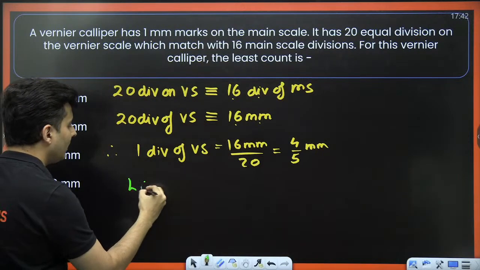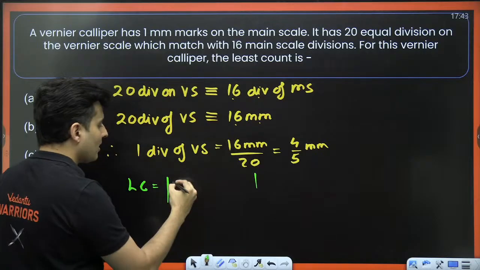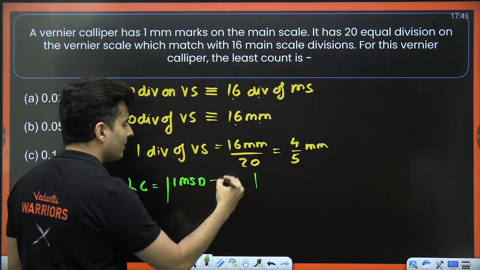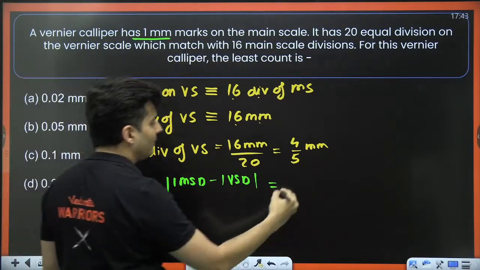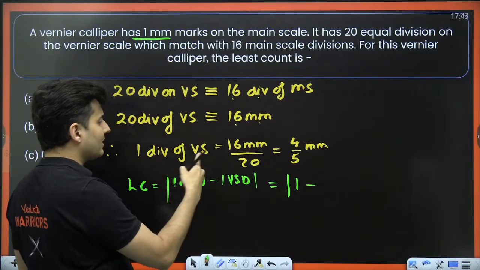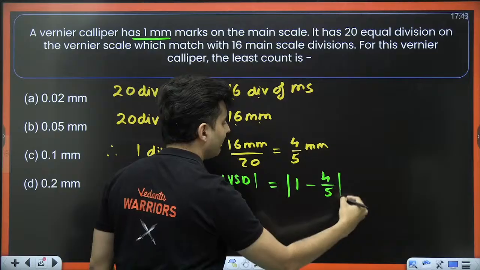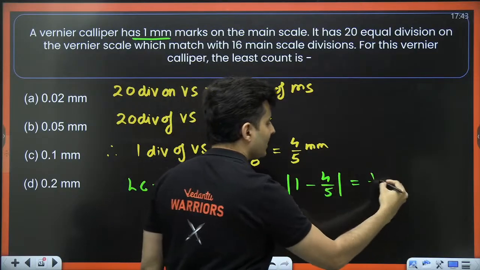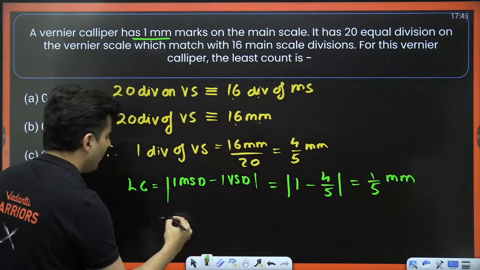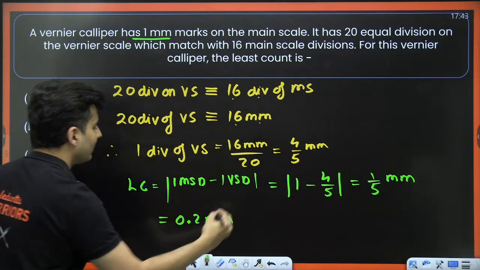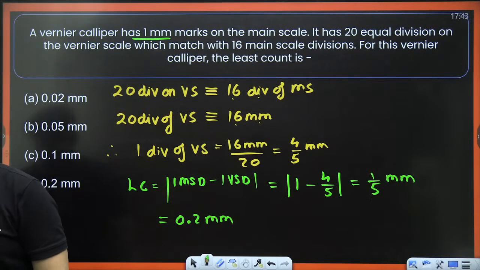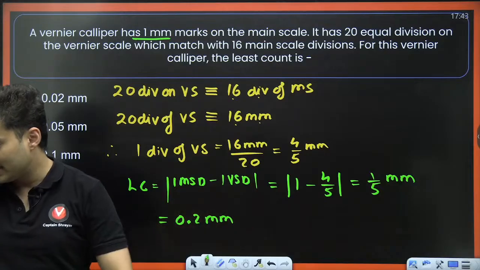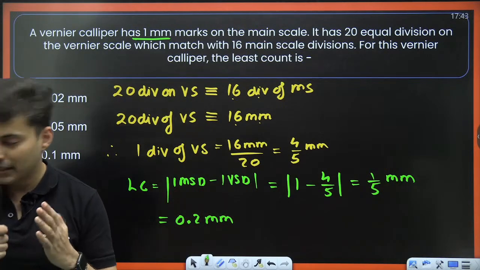But I want to find the least count. Least count is modulus of 1 main scale division minus 1 vernier scale division. 1 main scale division is clearly mentioned to be 1 millimeter. 1 vernier scale division, we just got it to be 4 by 5. 1 minus 4 by 5 will be just 1 by 5 of a millimeter. 1 by 5 means 0.2 millimeters. So hence the answer will be D option. Is that very clear, my dear warriors? Very good. Many of you have given the right answer, like I can see in the chat box. Keep it up.